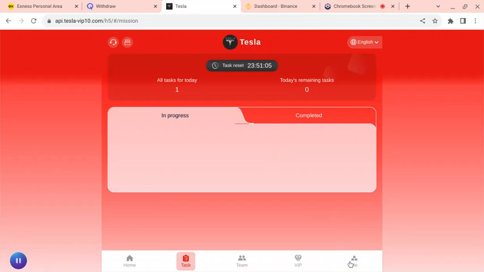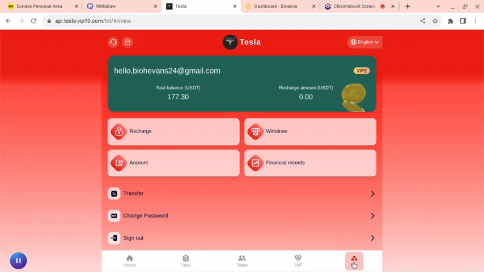When you invite people to the platform, you'll get a reward for it. In case you don't understand anything, I will leave the link to all of this in the description. But disclaimer, I'm not a financial coach. I'm just a student who loves making money online. When I search about these things and it's making money online, then I will do videos about it. I'm just doing this for entertainment and education purposes. So I will share this link to my people. The more they join, the more money I'll get.